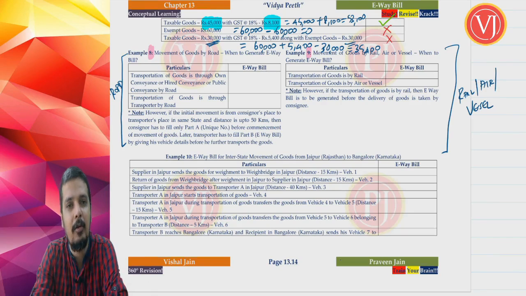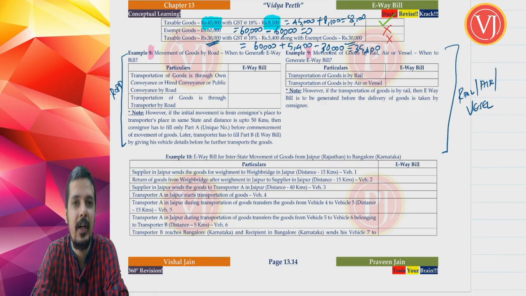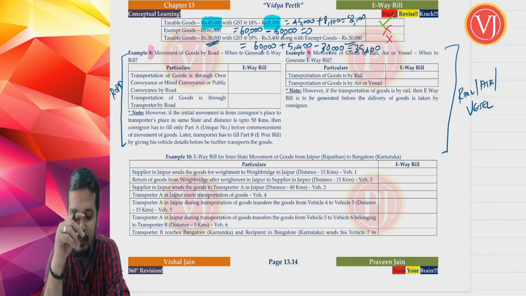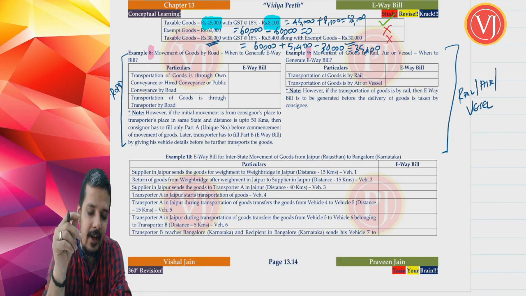Example 8, when you talk about movement of goods through road, when you have to generate e-way bill. Example 9 talks about movement of goods through rail, air or vessel. Now friends, if you are talking about movement of goods through road, you have to divide that into two parts.